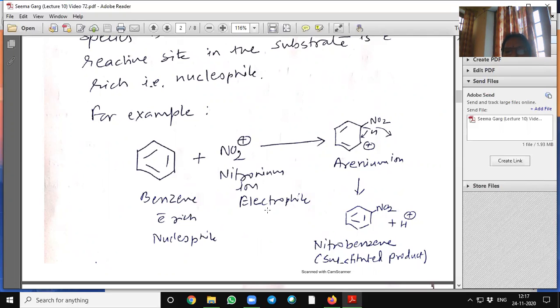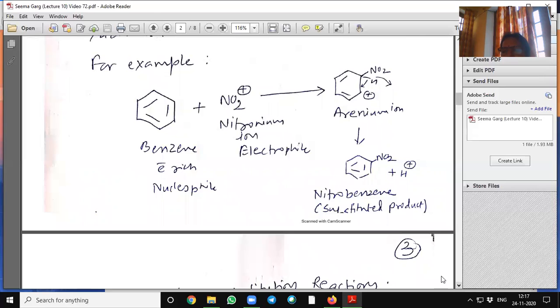The nitronium ion is an electrophile. It attaches to the benzene molecule, first forms the intermediate arenium ion, and then after loss of a proton, it forms nitrobenzene. It is a substituted product.